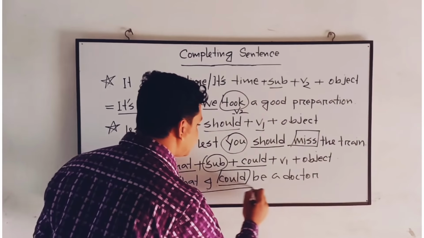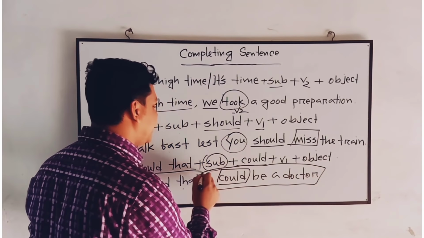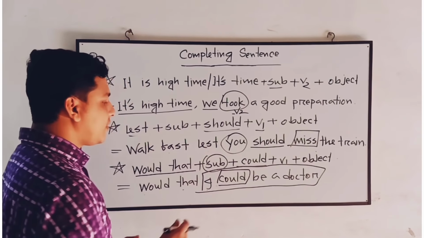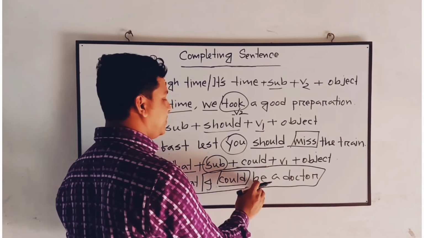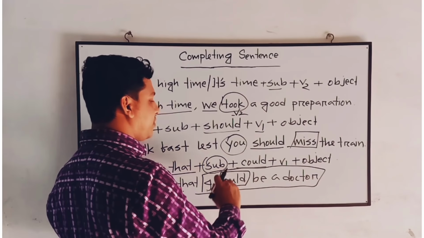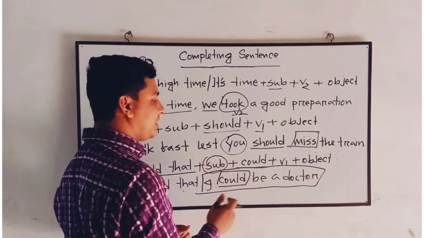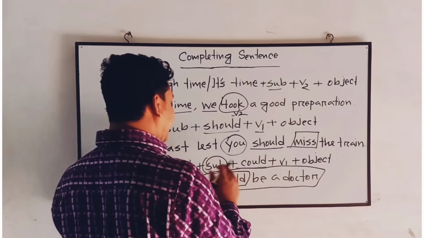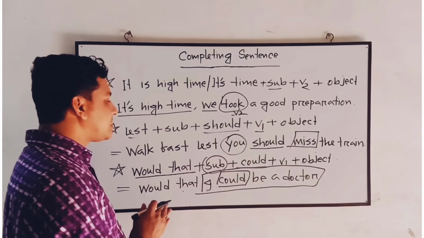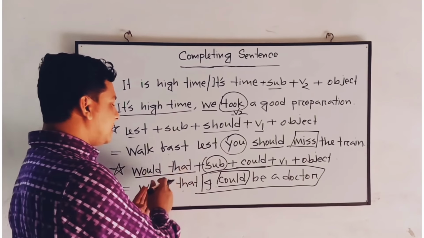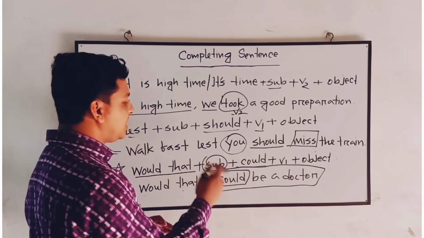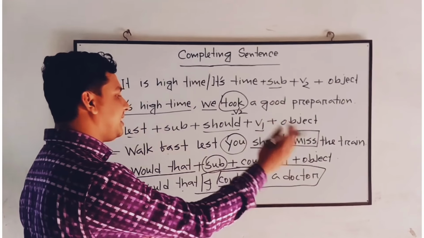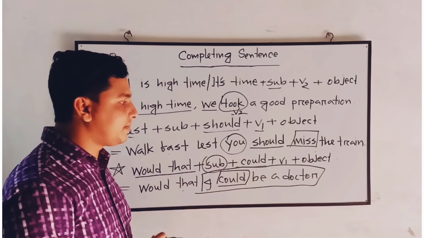So for the next verb, see the example of the next clause. Here we have put the modal auxiliary could, then the next verb has been used in the present form, because after a modal auxiliary the verb will always be in the present form. So in that case we'll always remember that whenever a sentence is started with would that, we'll use could before the next verb, and the verb will be in the present form.